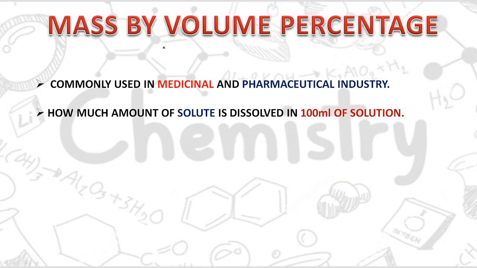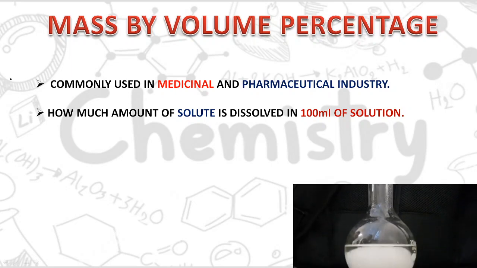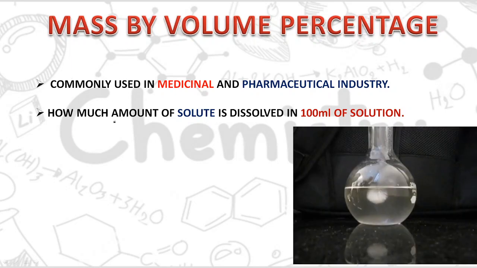And the next one is mass by volume percentage. Now mass by volume percentage is mostly used in the medicinal and pharmaceutical industry. Here the amount of solvent is fixed. Suppose here is one example, one GIF, where you can see that earlier the quantity of water is fixed and to it some amount of solute is added.